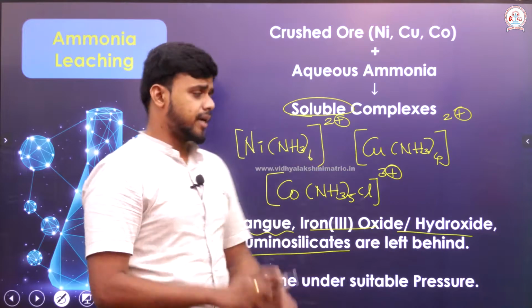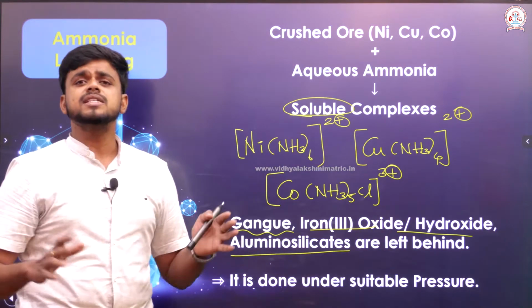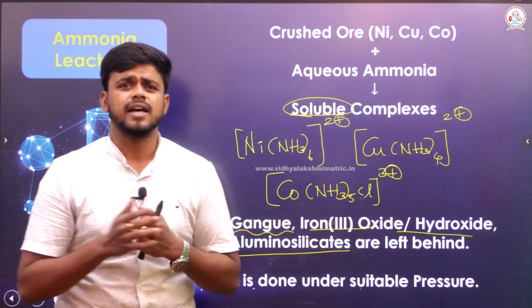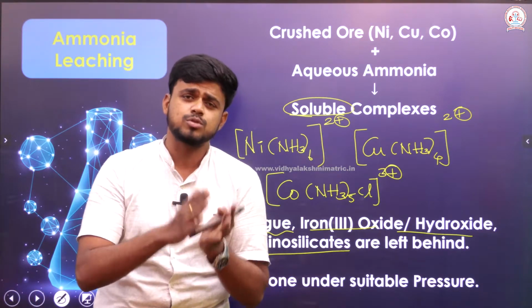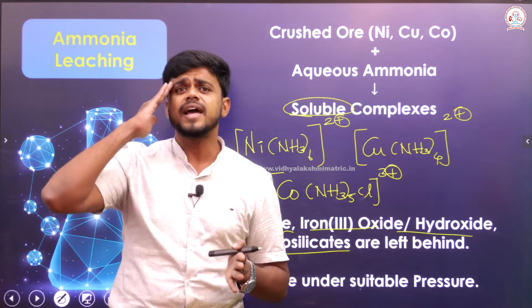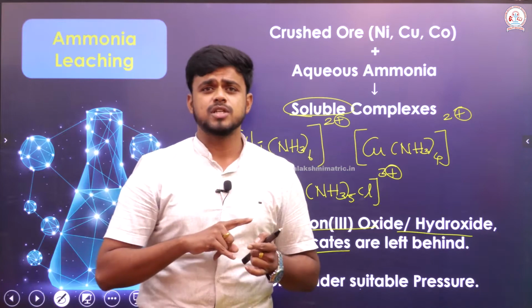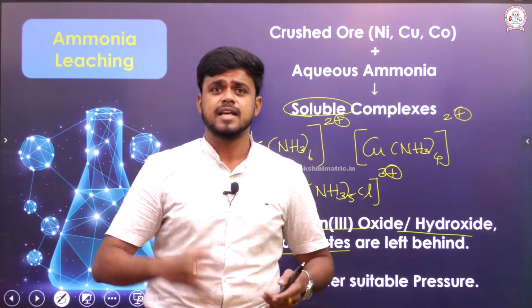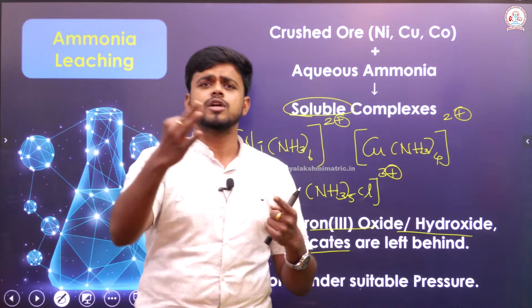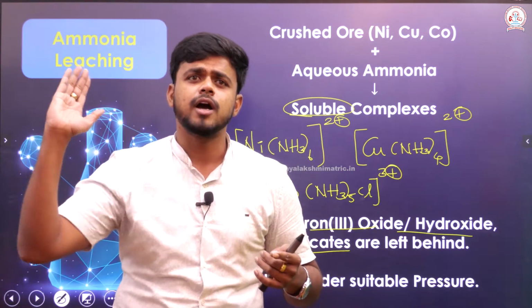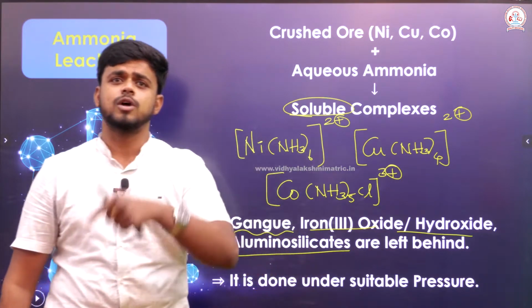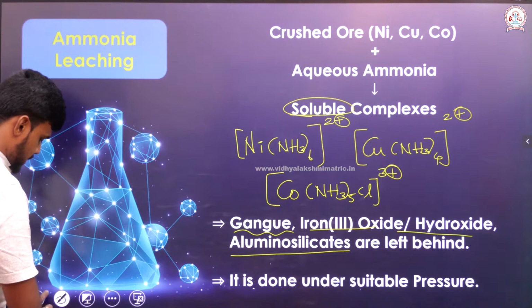That's it. Right. From this complex, I am easily able to separate the metal, just like that, when it is treated with a suitable other reagent. So this is ammonia leaching. When I say ammonia leaching, you must immediately recognize that if my ore contains nickel, copper and cobalt, I can concentrate it with the process called ammonia leaching. When it is treated with aqueous ammonia, you will be getting a soluble complex. Don't forget it. Next one.